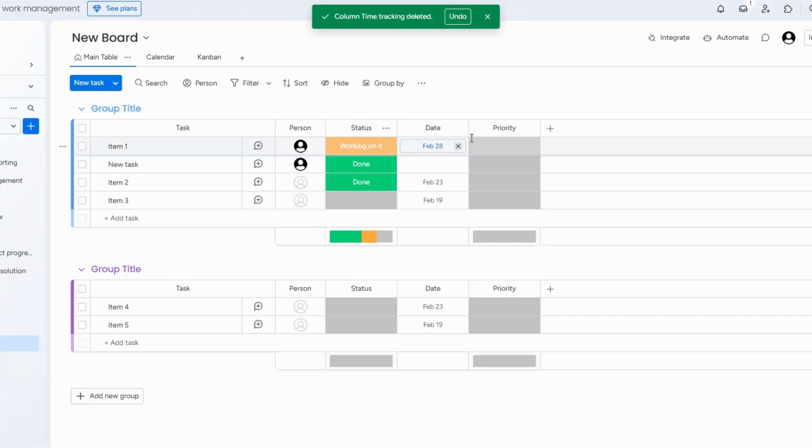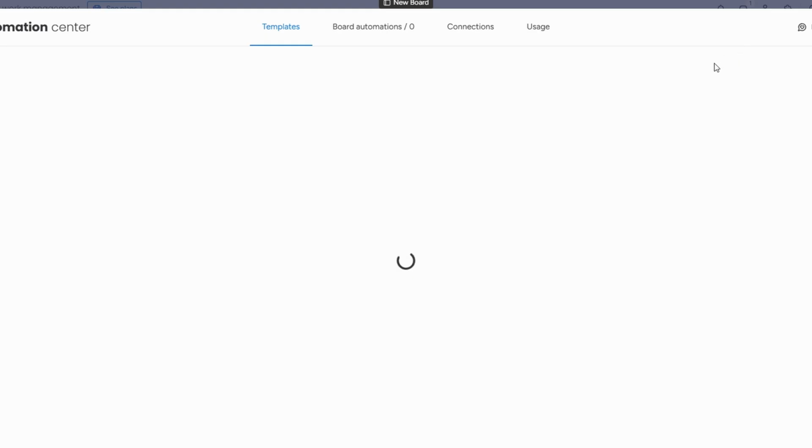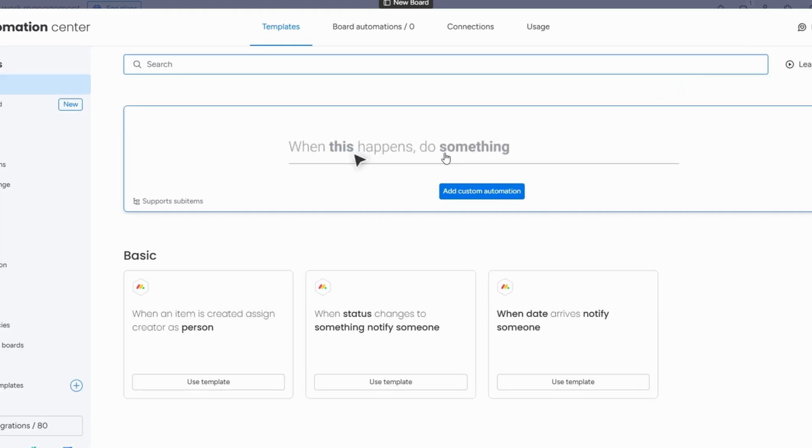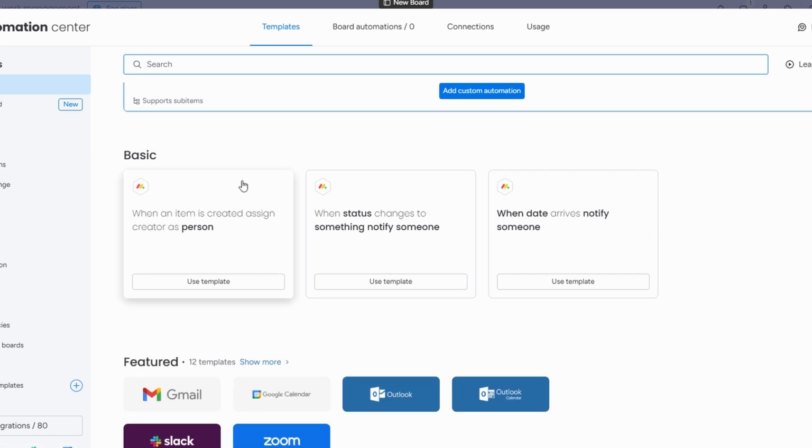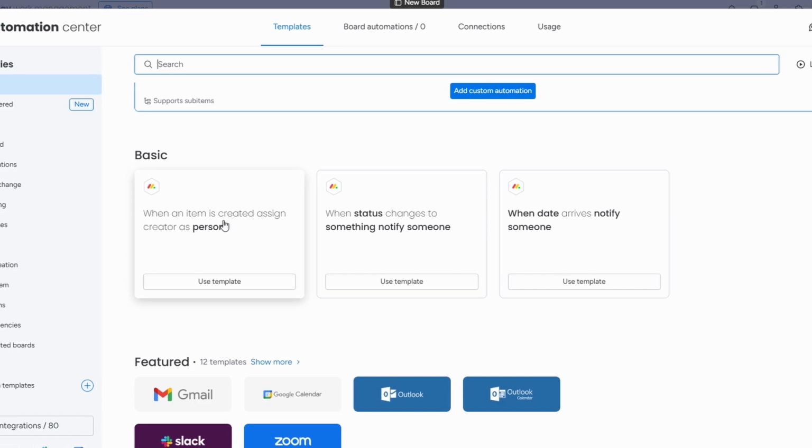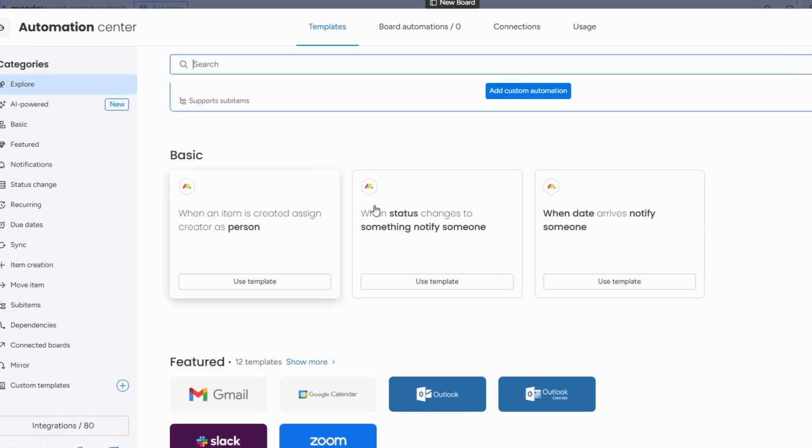Now here's where Monday.com really shines: automation. You can set it up so that when a task is marked as done, it will automatically move to the completed group. You don't have to manually drag it there every time. It's like magic. You can customize these automations based on your needs.